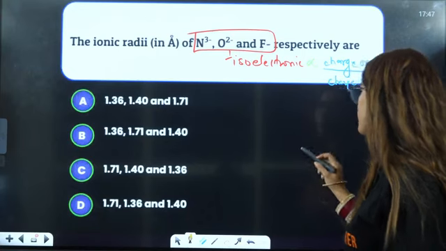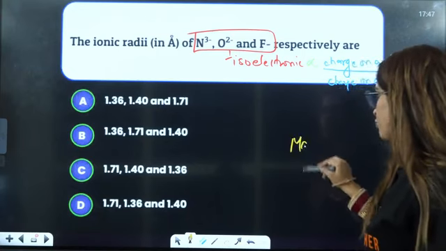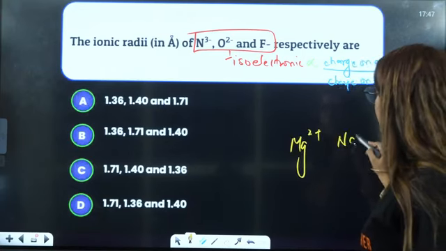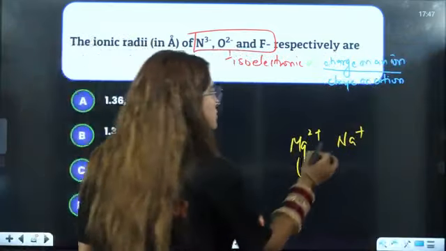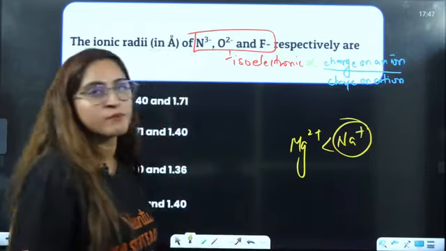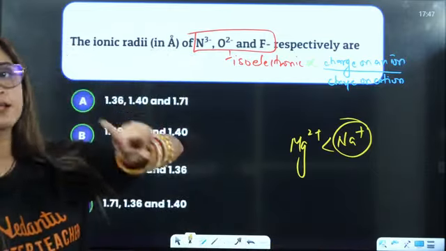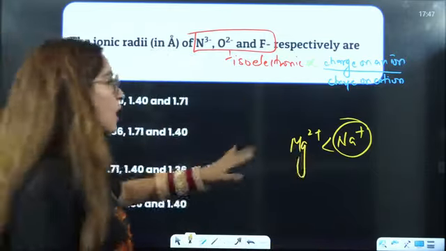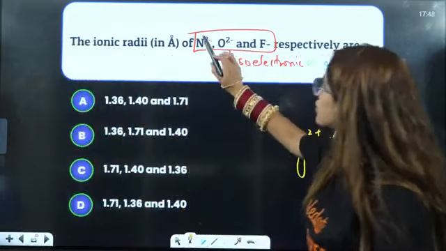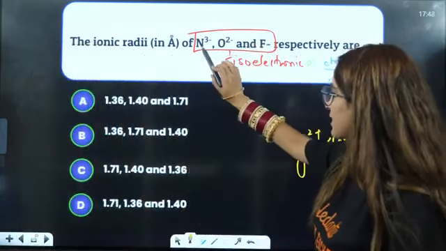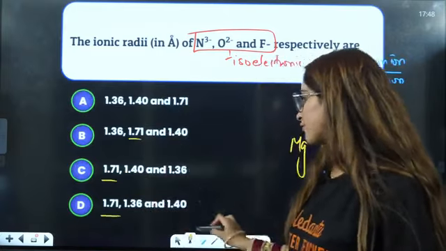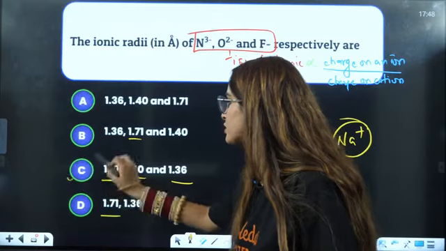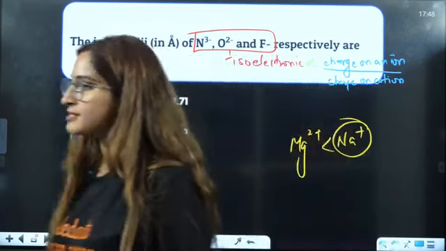Let's say you talk about Mg2 positive and Na positive, which will have more size? These two are also isoelectronic. Na positive is going to have more size. So the more the charge, the less the size in the case of a cation. But in the case of an anion, the more the charge, the more the size. So it will have the maximum. Maximum is 1.71, right? Then after that 1.4, then 1.3. So the answer will be C, the correct answer.